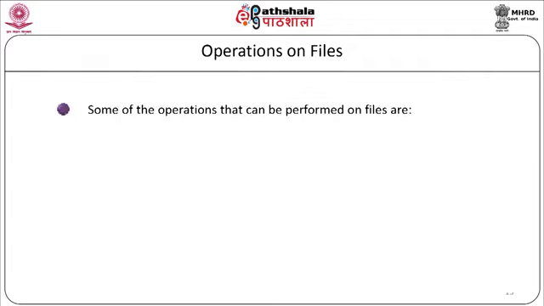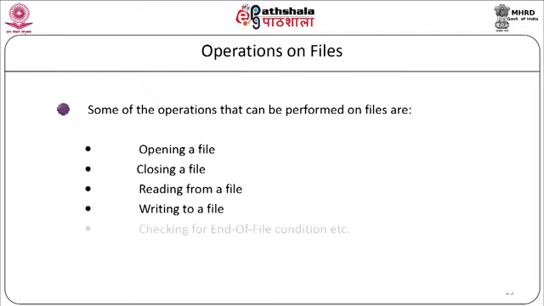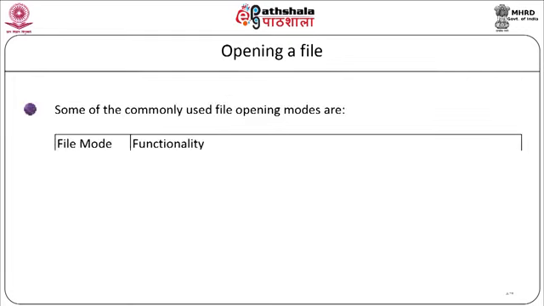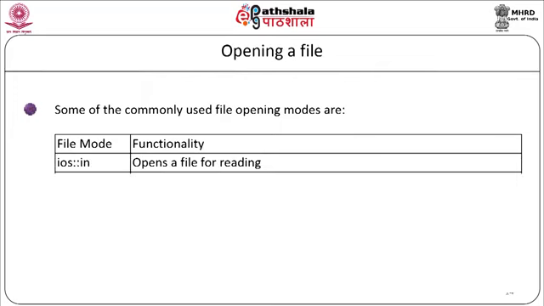Some of the operations that can be performed on files are opening a file, closing a file, reading from a file, writing to a file, checking for end of file condition. Opening of a file. Some of the commonly used file opening modes are ios::in.